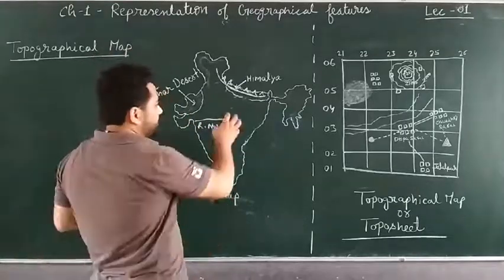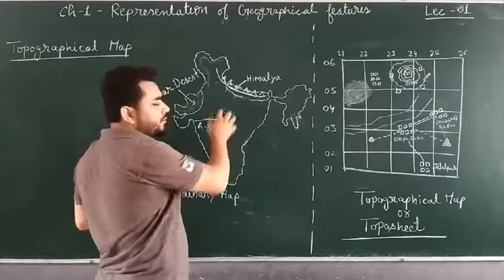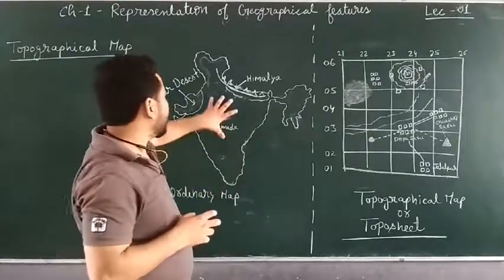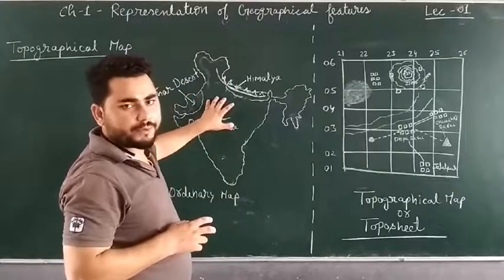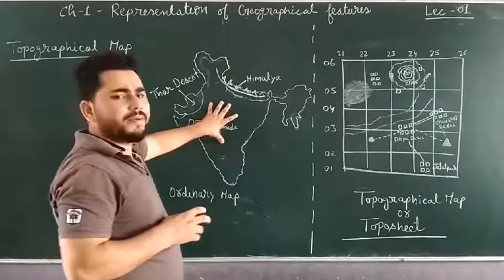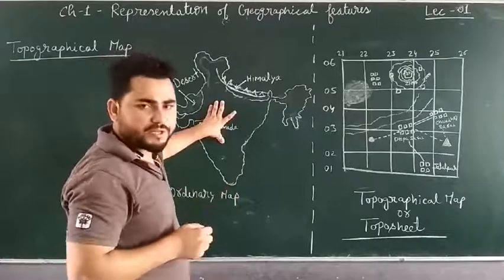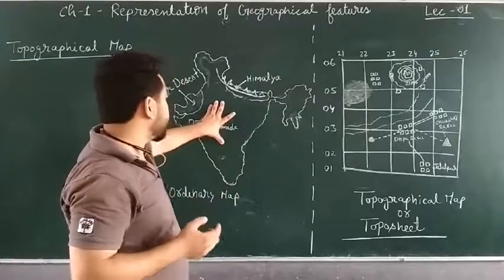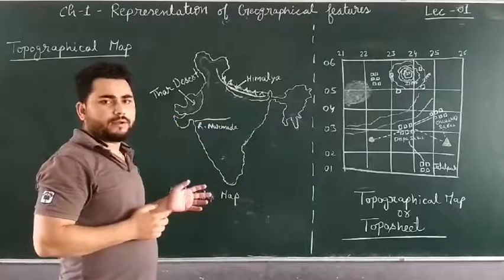If houses are there, suppose so many houses are there, will I make all the houses here? If I draw the houses, then it will become more like a painting, not like a map. If it is a painting, then we will not be able to fill more information in it, and the space of this page will be occupied, right?